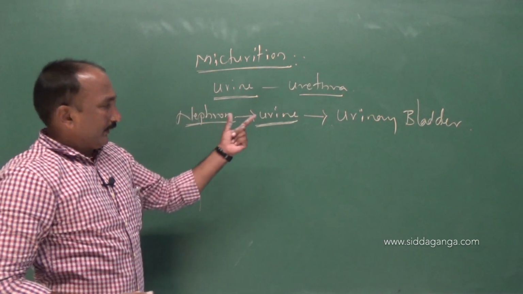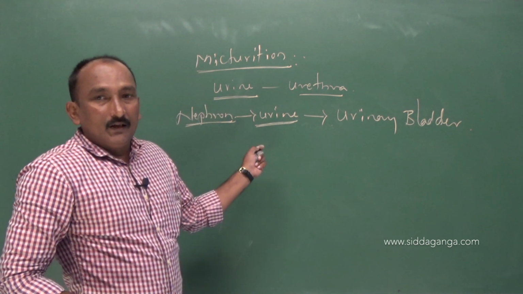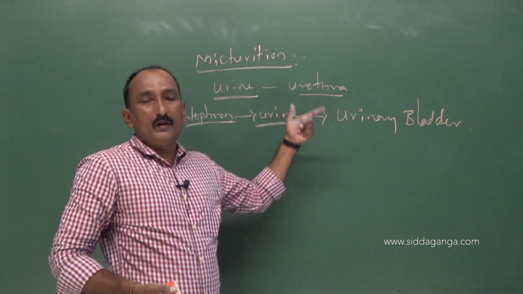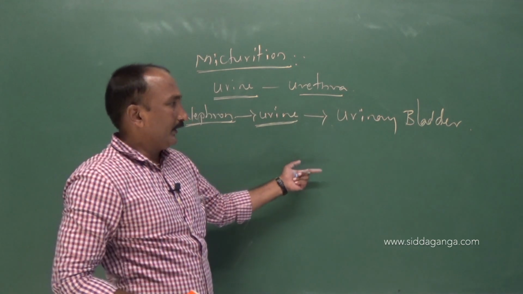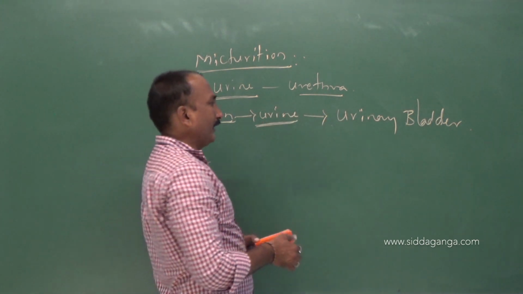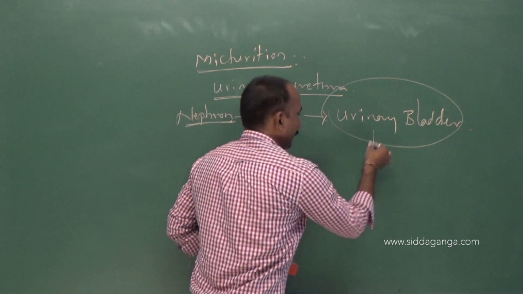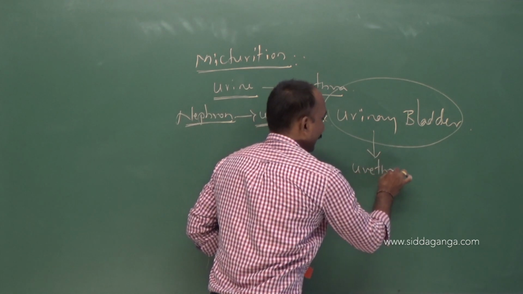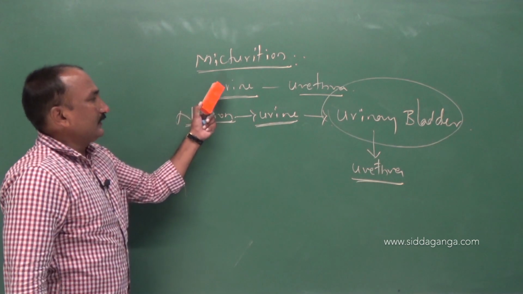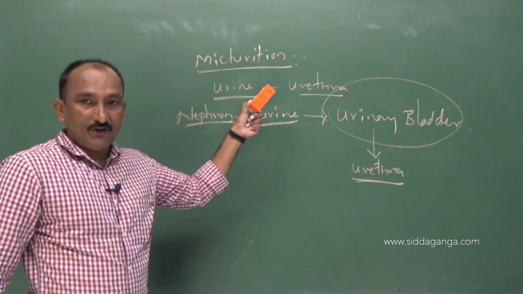Whatever urine is formed from the nephron gets collected in the collecting duct, then passes into the renal pelvis, and finally into the ureter. From the ureter, the urine is temporarily stored in the urinary bladder, and finally it is released to the outside through the opening called the urethra. The process of release of urine through the urethra is known as micturition.